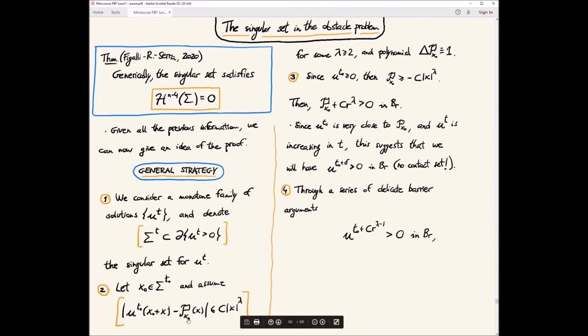So you prove that if you have an expansion like this, then when we add to the boundary data a delta that is comparable to r to the lambda minus 1, the function becomes positive in BR. So at points where we have an expansion up to order lambda, when we increase a bit the boundary data, all singular points disappear in a small ball.